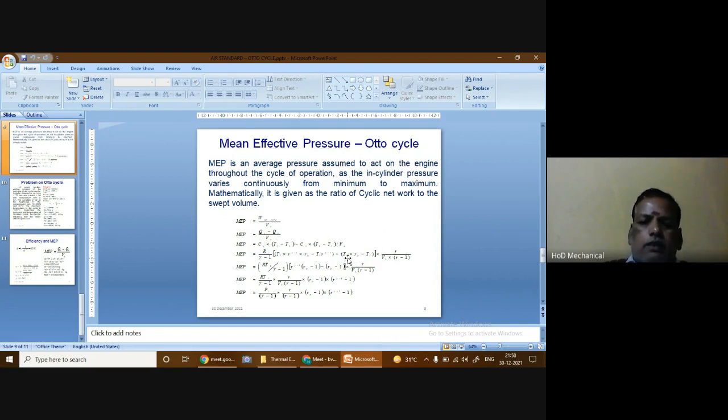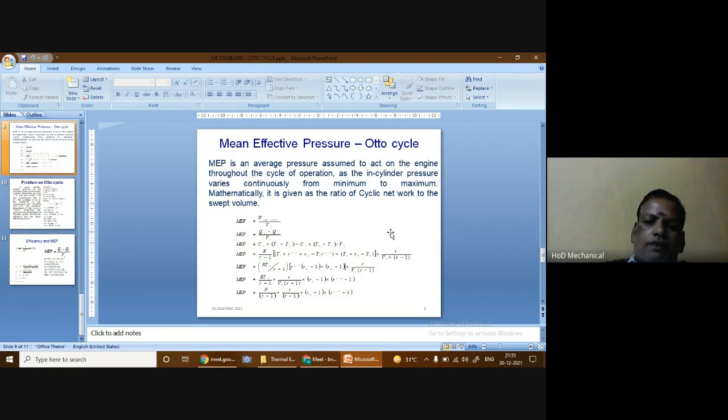That value of Vs is substituted here, and the values of T4, T3 and T2 have been substituted as well. Since Cv is present in both terms of the numerator, it has been taken outside. We know that the difference in specific heats, Cp minus Cv, is equal to R. If all the terms in the equation are divided by Cv, we get Cp by Cv equals gamma, minus Cv by Cv equals minus 1, which equals R by Cv. So gamma minus 1 is equal to R by Cv.